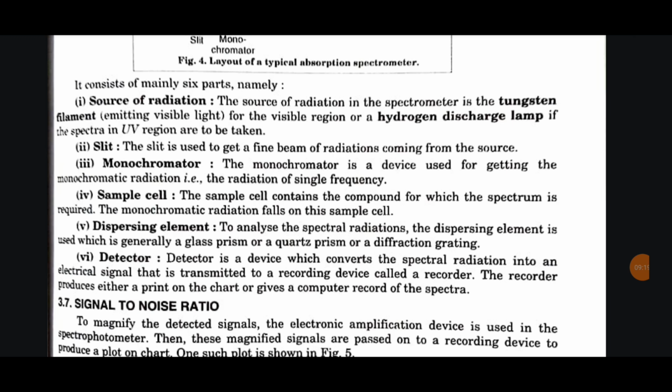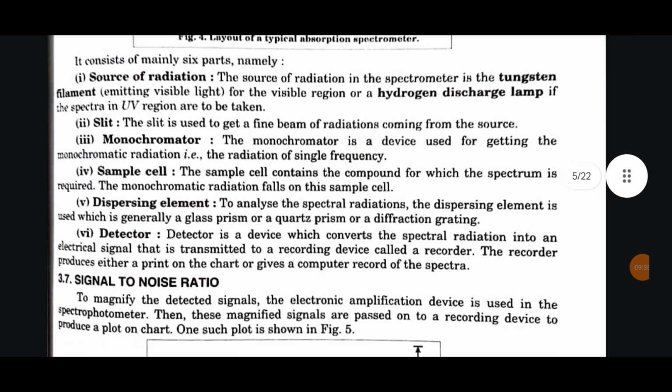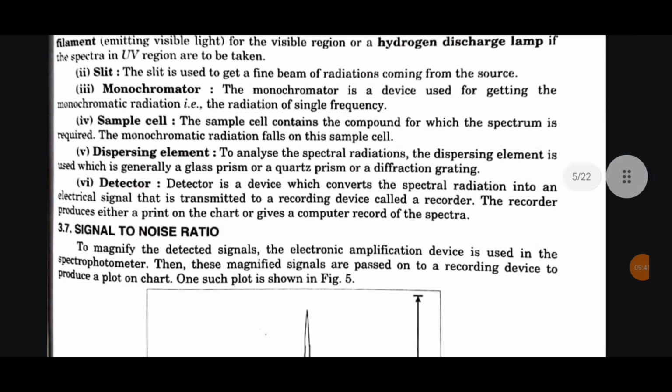Second, slit. The slit is used to get a fine beam of radiations coming from the source. Third, monochromator. The monochromator is a device used for getting the monochromatic radiations, that is, the radiation of single frequency. Fourth, sample cell. The sample cell contains the compound for which the spectrum is required. The monochromatic radiations fall on this sample cell. Fifth, dispersing element. To analyze the spectral radiations, the dispersing element is used, which is generally a glass prism or a quartz prism or a diffraction grating.